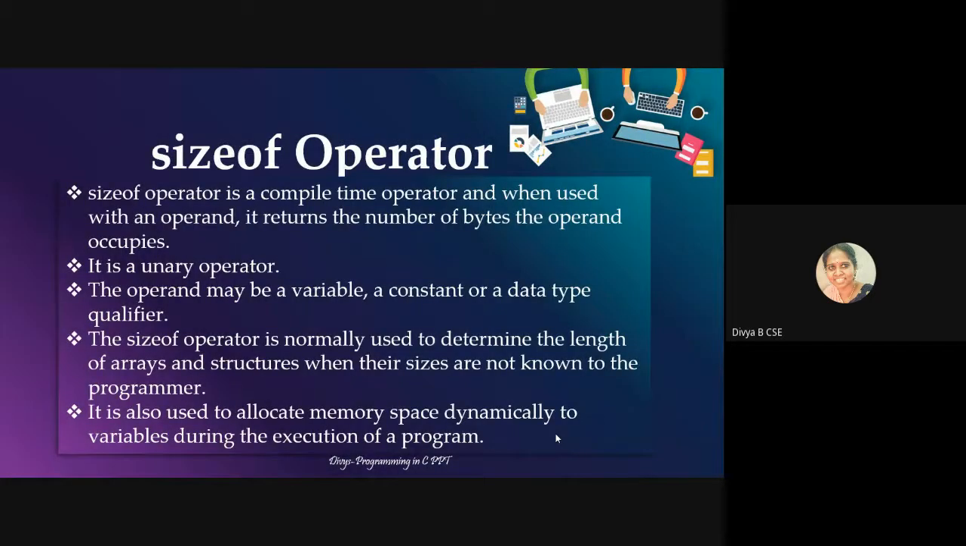Next is something called the sizeof operator. The sizeof operator is a compile time operator, and when used with an operand, it returns the number of bytes the operand occupies. It is a unary operator. Unary means you will have only one operand. Plus can be a binary operator, which has two operands. If I write it like this, it would be unary.